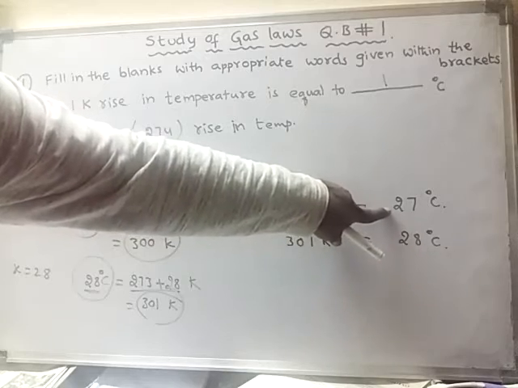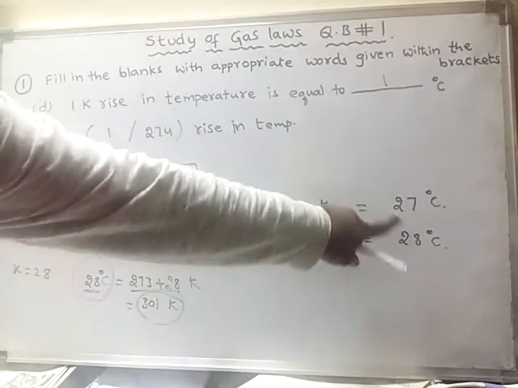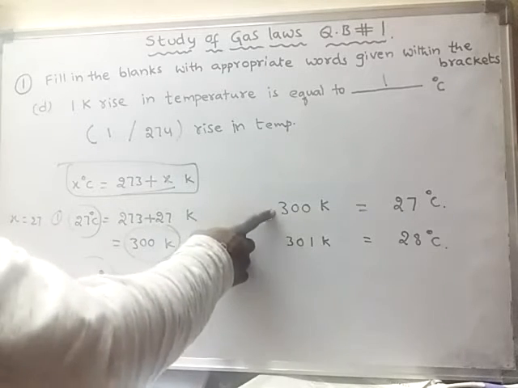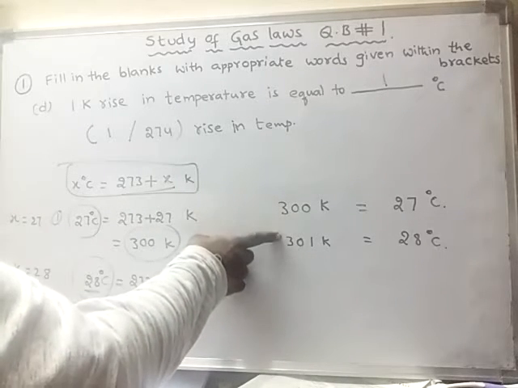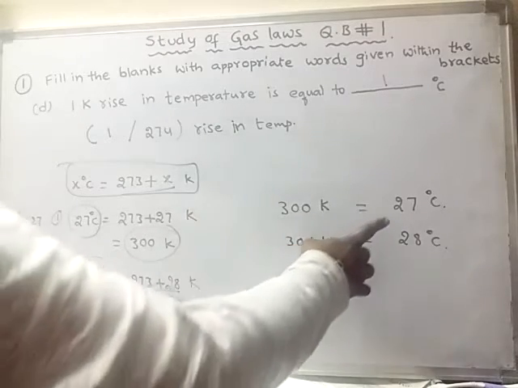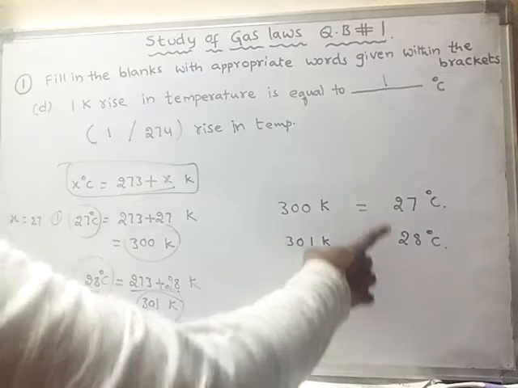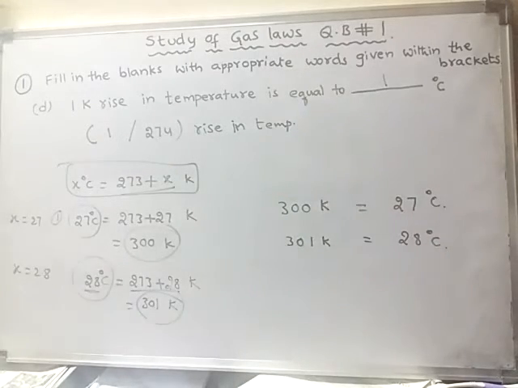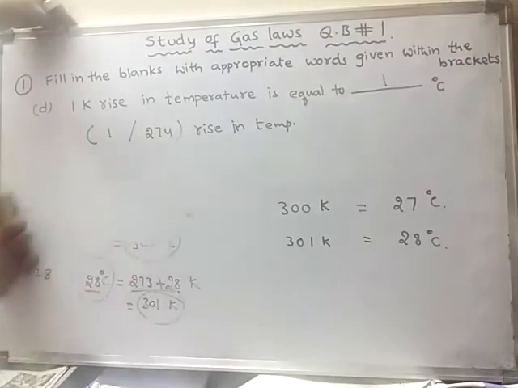There is a rise in temperature from 27 to 28. By how many degrees is it raised? By 1 degree centigrade. Here also there is a rise in temperature by 1 Kelvin. If the temperature is raised by 1 Kelvin, then the centigrade temperature also will rise by 1 unit.